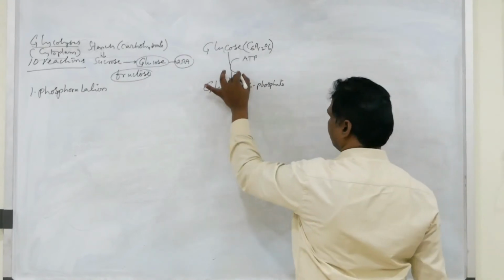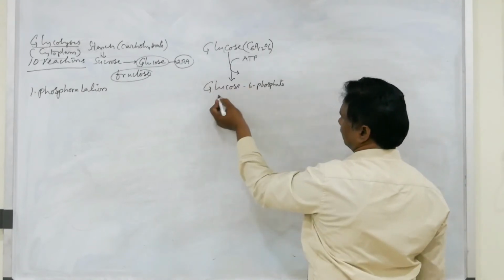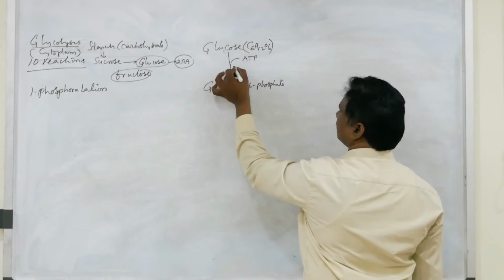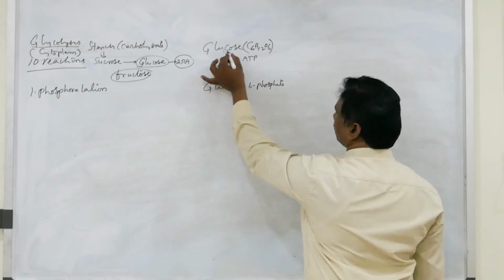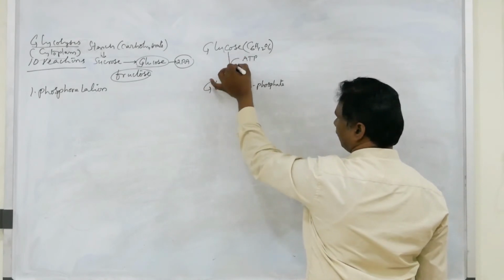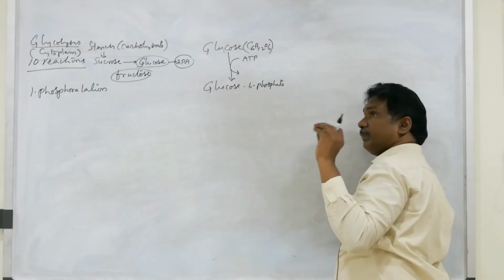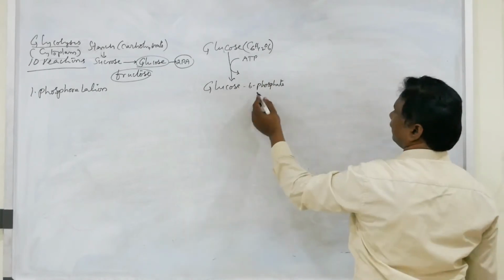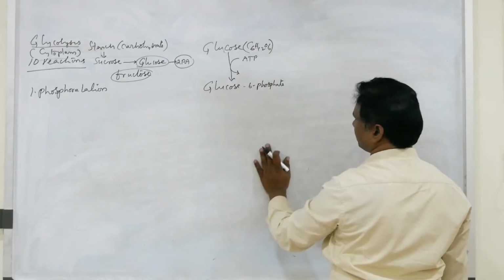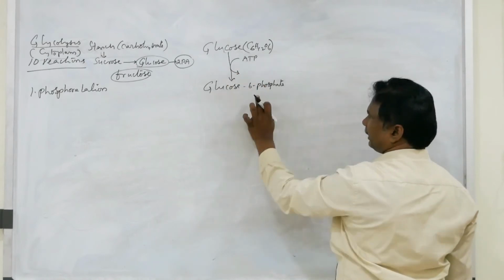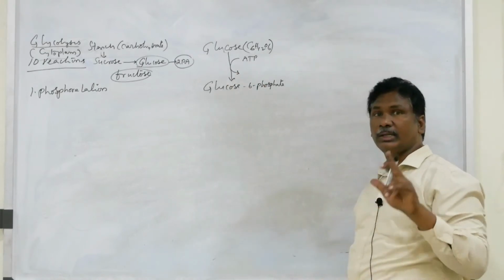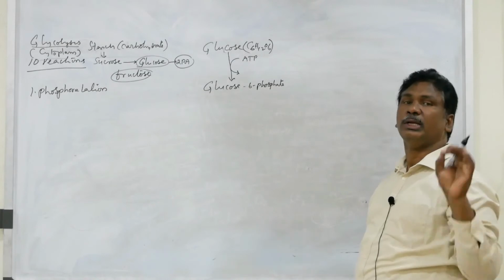That means ATP is donating its phosphate to the glucose, and that phosphate is attached on the 6th position of the glucose.